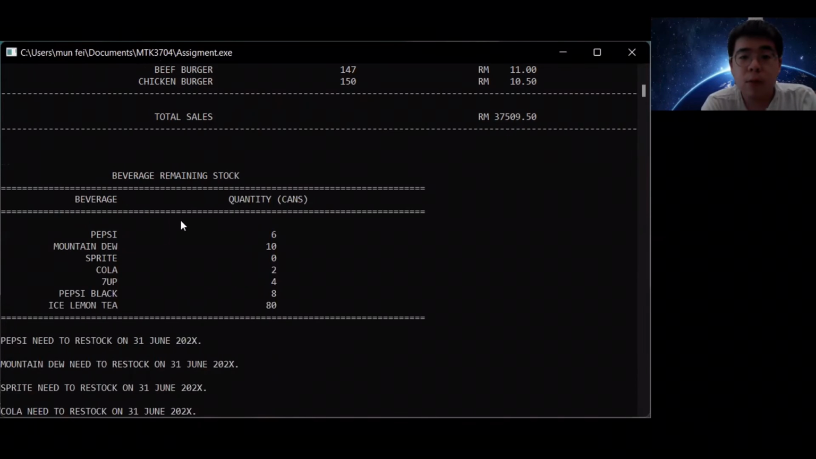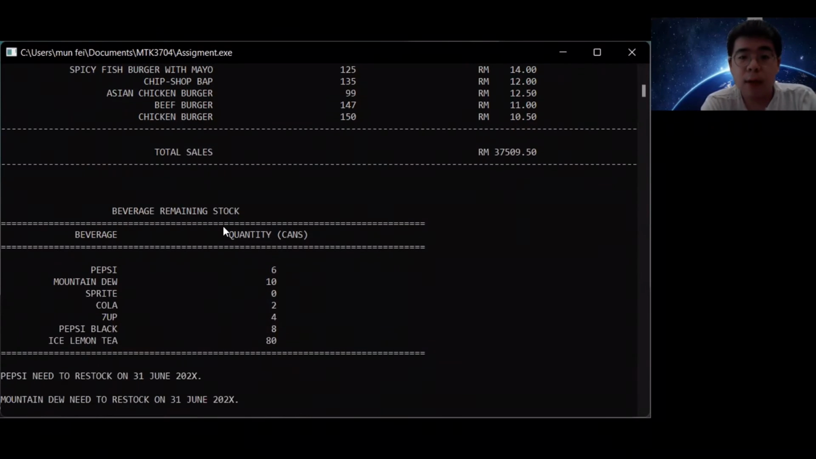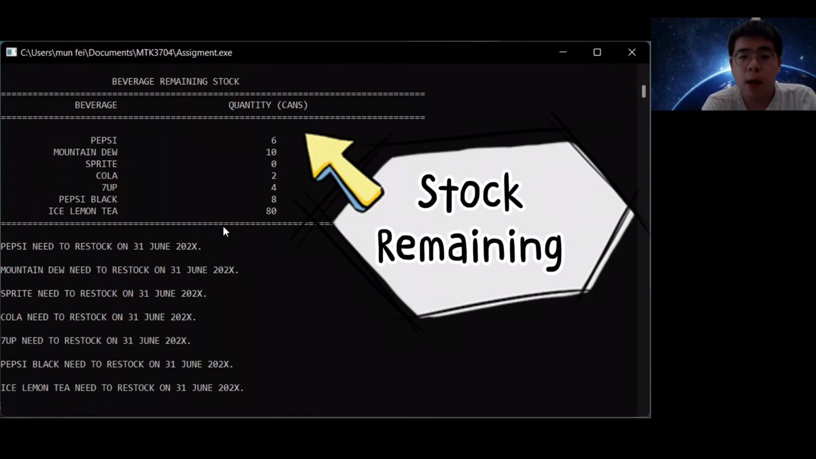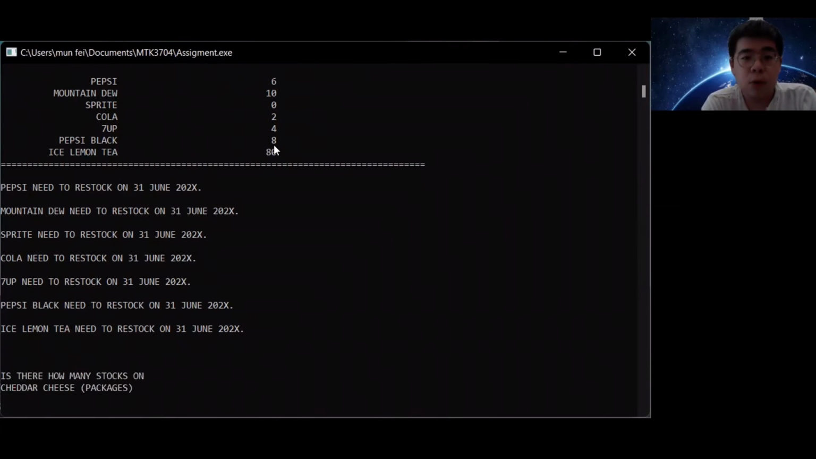And then this one is the beverage remaining stock, which is the third problem statement. The second problem statement we will continue after that part. For the third problem statement, the beverage remaining stock, we will calculate for you. The beverage remaining stock is the beverage you have minus the beverage you sold. This is the remaining, and if the quantity is lower than expected, it will show, let's say, Pepsi needs to restock on 31 June 202X. If, let's say, the Mountain Dew is enough, it will say Mountain Dew is enough.